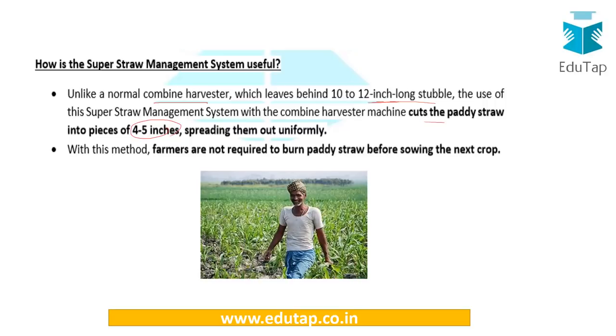So farmers are not required to burn straw before sowing the next crop. That means it is so short that you'll be able to leave it there only. So this particular news is very important for us, what this straw management system is and which government has made it mandatory. Moving on.